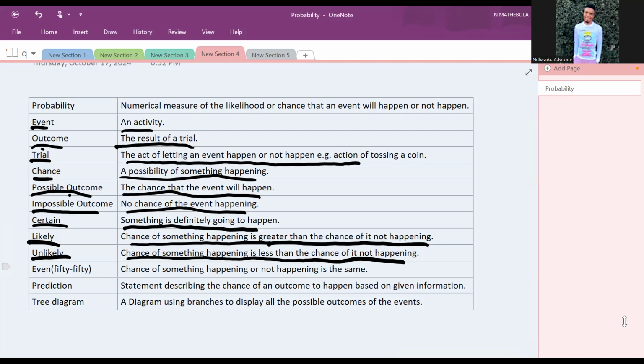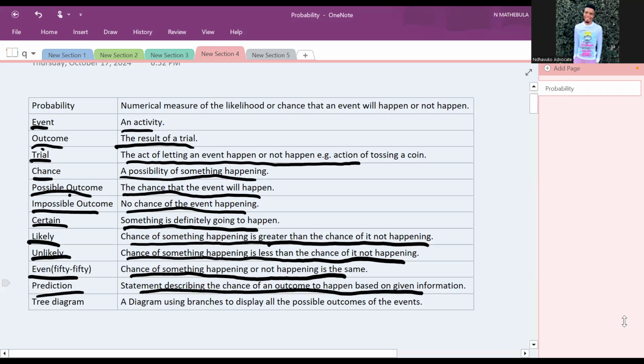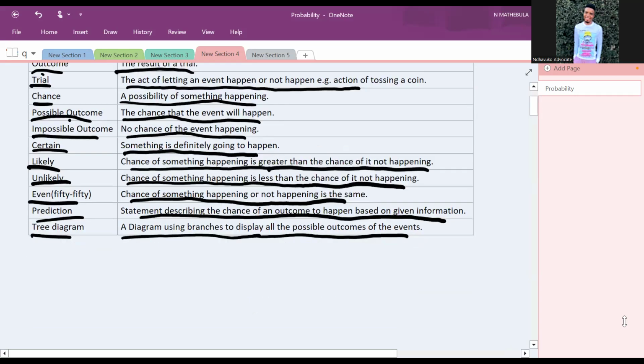Even, which is 50-50, means the chance of something happening or not happening is the same. It might happen or it might not happen. Prediction is a statement describing the chance of an outcome to happen based on the given information. Then a tree diagram is a diagram using branches to display all the possible outcomes of the event.